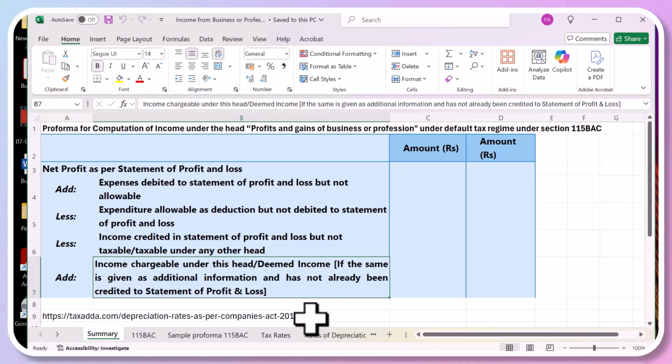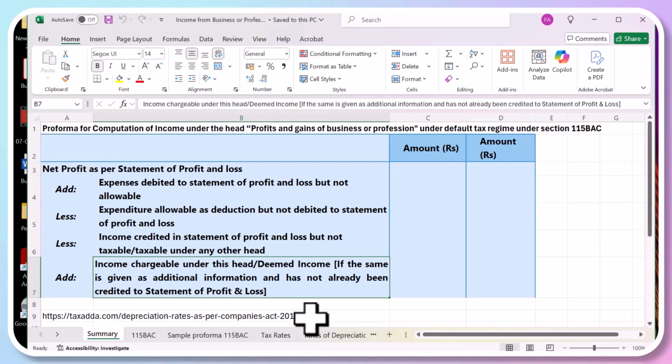So we'll start. The top line is that you start with net profit as per the statement of profit loss account. Whether it's a company, a sole proprietor, an individual businessman, a CA or a lawyer, anyone, he's going to make his profit loss account. So he'll show some amount of profit. Then you do certain adjustments.